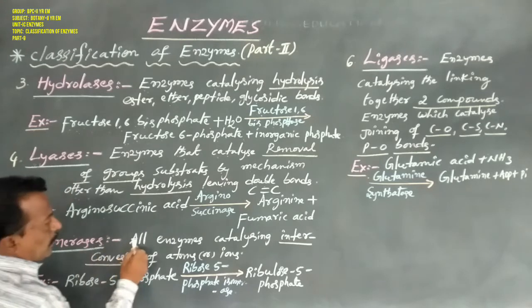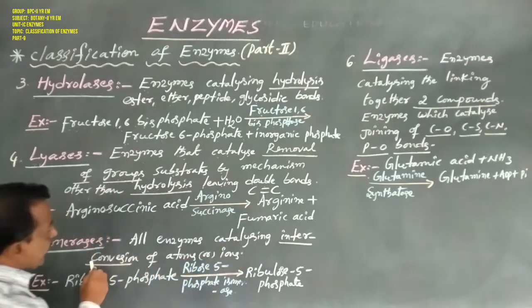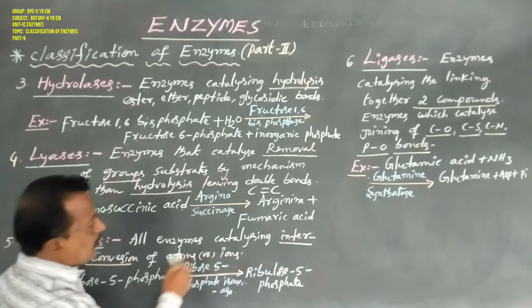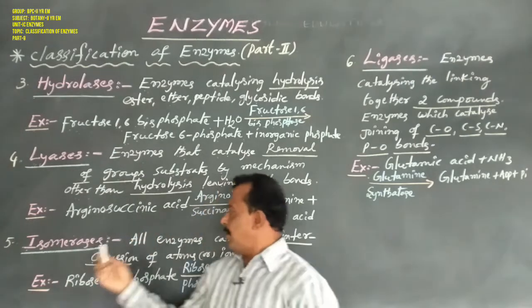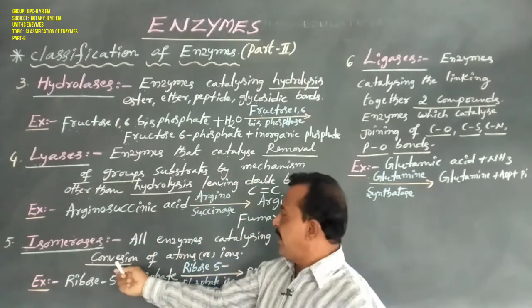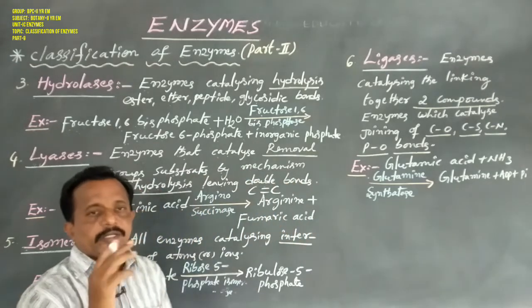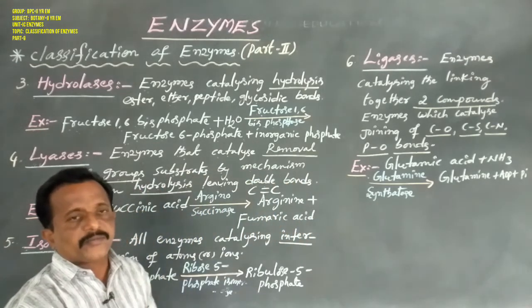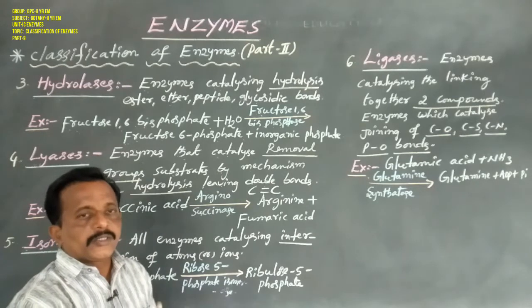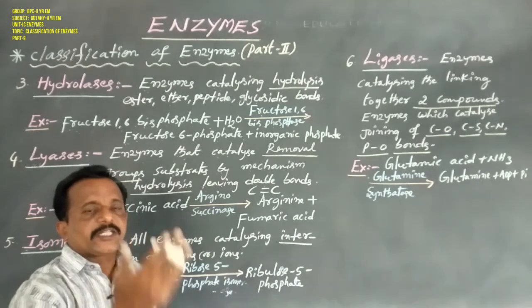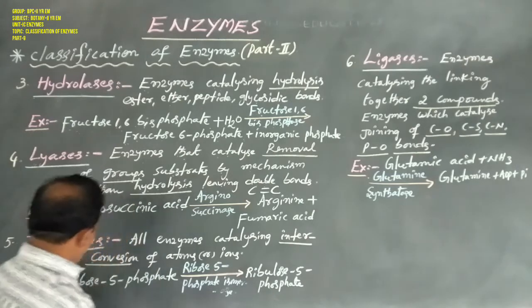So dear students, isomerases are enzymes catalyzing interconversion of isomers.